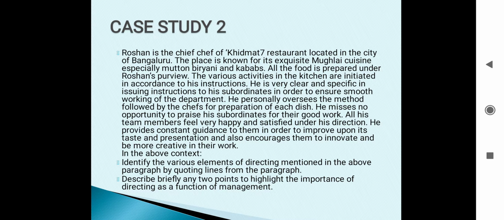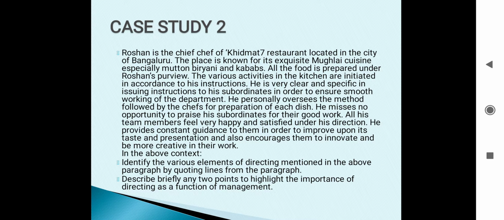Means we have to quote the lines also from the paragraph. We'll read the question part now. Roshan is the chief chef of Khidmat 7 restaurant located in the city of Bengaluru. The place is known for its exquisite Mughlai cuisine, especially matar biryani and kebabs.